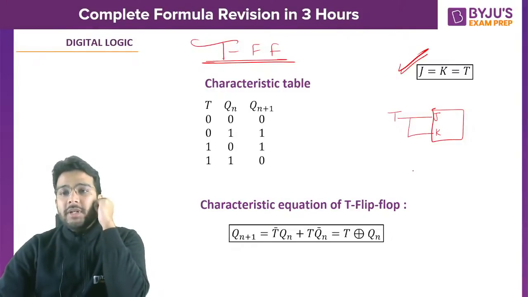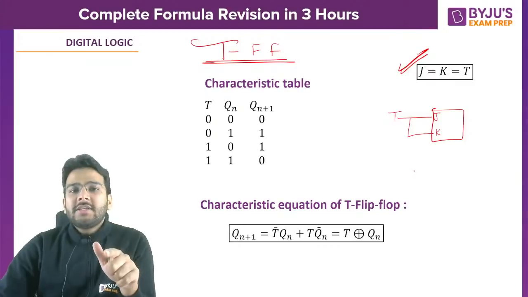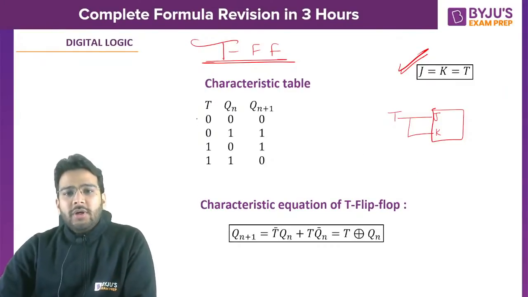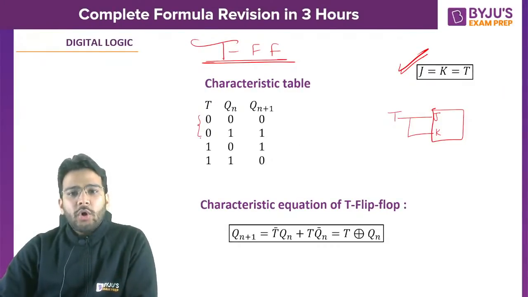But if T is 1, J will be 1, K will be 1, so that is a case of toggle state. If T is 0, it is hold state, so if the previous output is 0, next output will be 0, and if the previous output is 1, next output will be 1, because this is a case of hold. And when T is 1, it is going to be toggle. So 0 to 1 here, 1 to 0 here. So this is toggle.